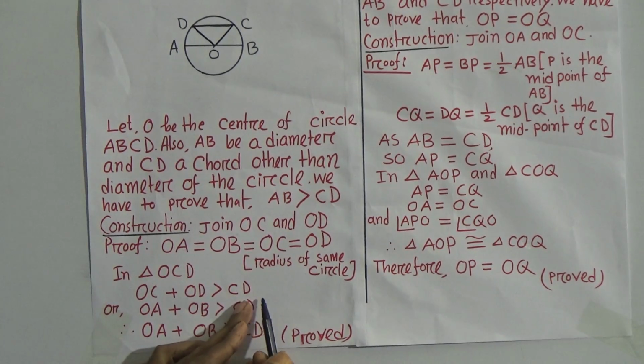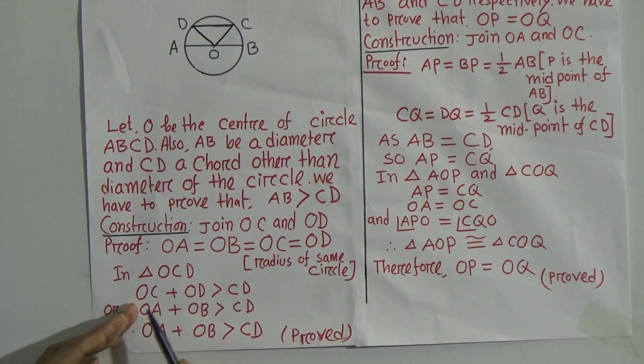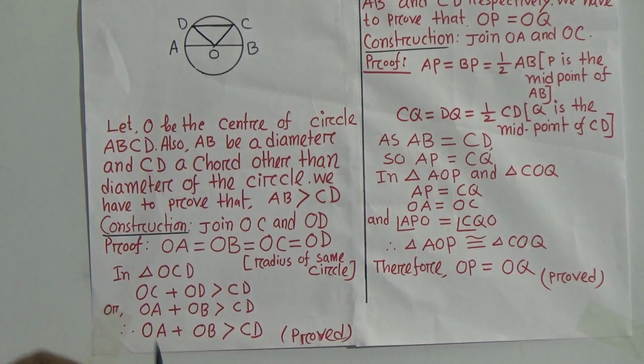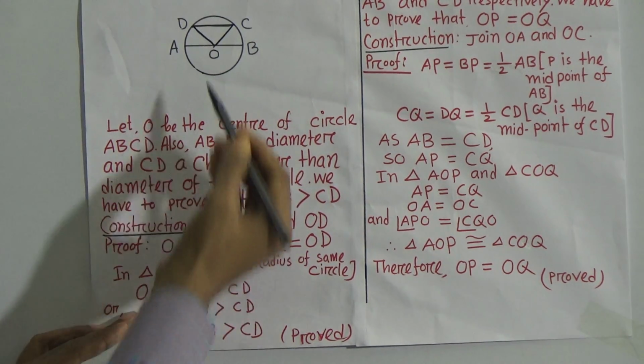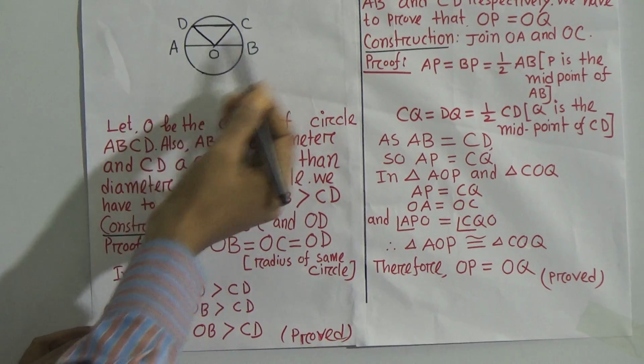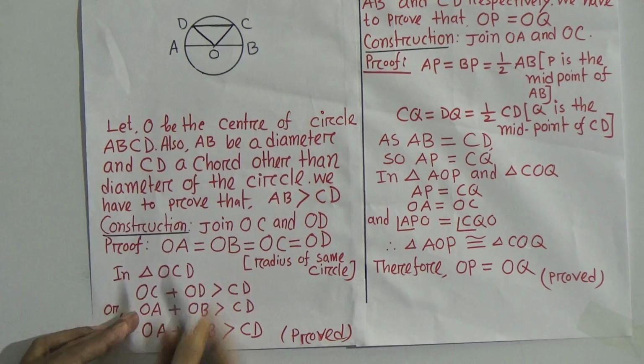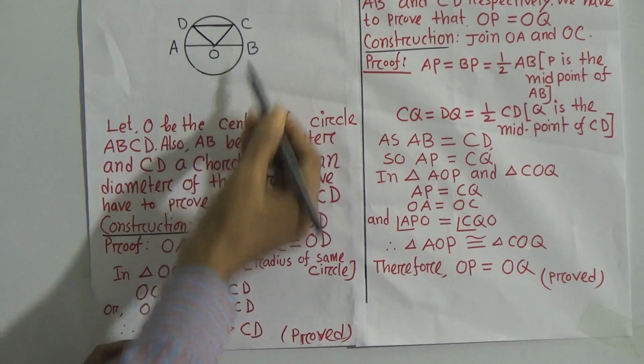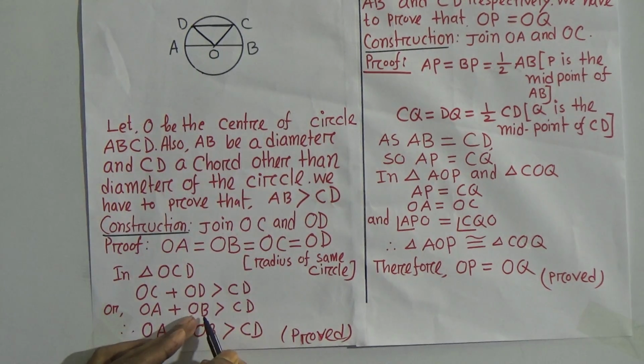So I have written CD. Now OC equals OA, or OB as you wish. Here I have written OC equals OA. OD equals OB. Now OA plus OB.